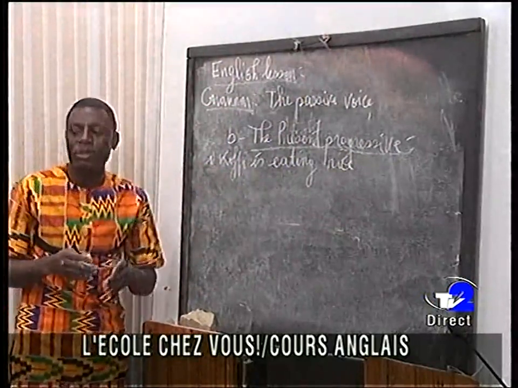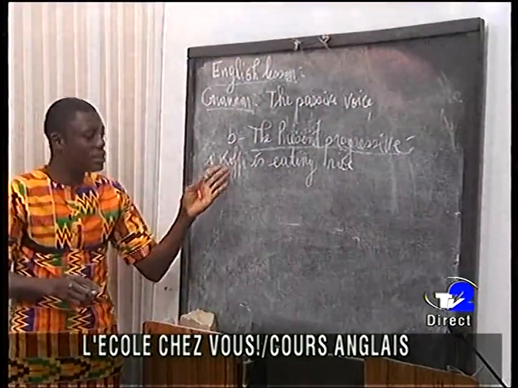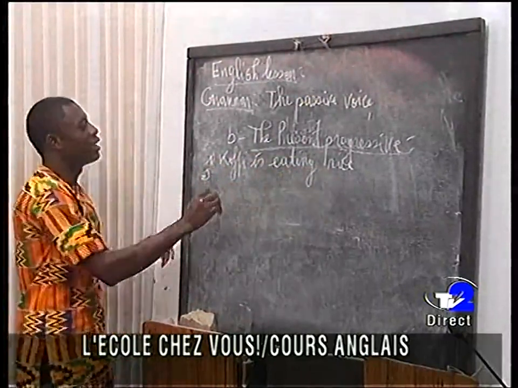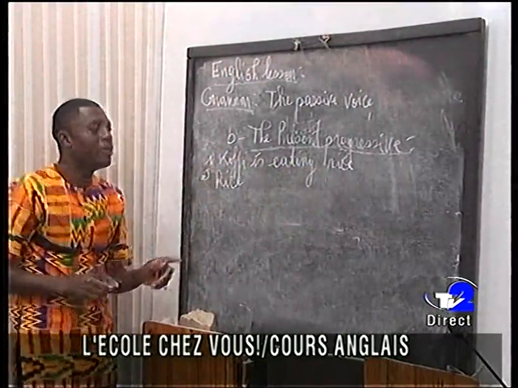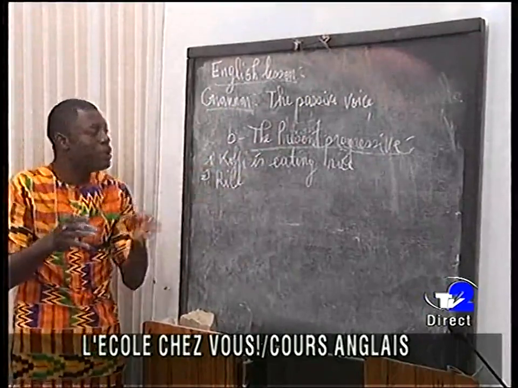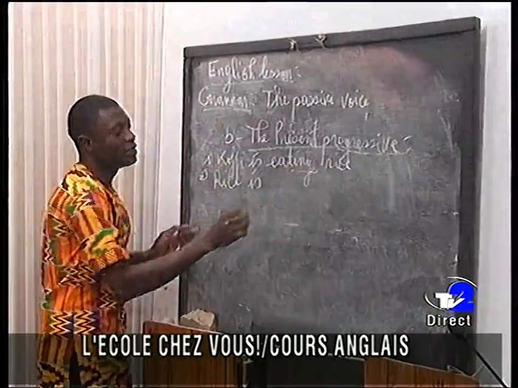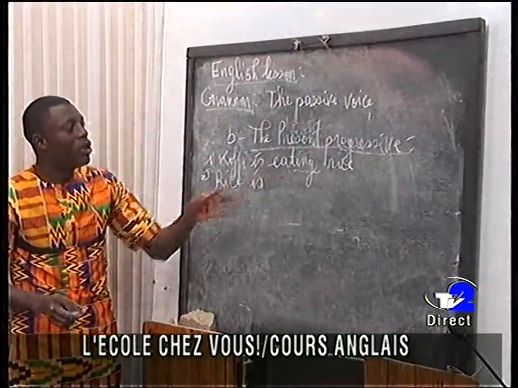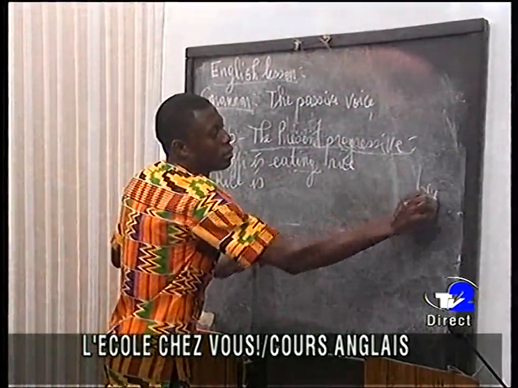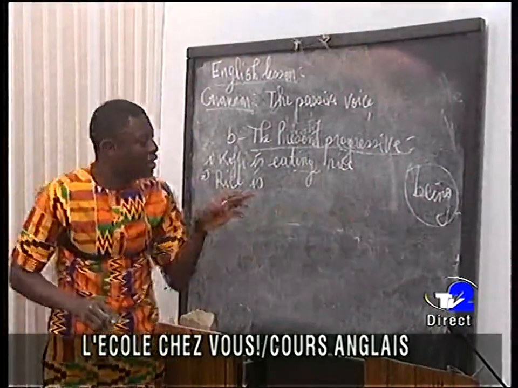How are we going to transform it to passive voice? Look, we know that Kofi is the subject, is the verb, eating the verb, rice object. Rice will become the subject. Rice. Okay, now as we are talking about the present, we are going to use to be in present. Rice is. Now here we have ing. This ing we use by obligation. We are going to use this word being in the sentence.